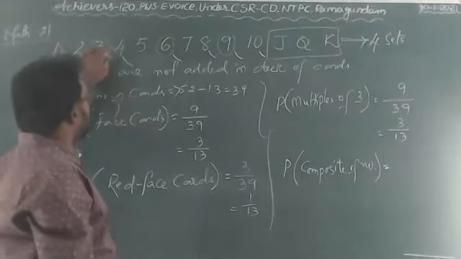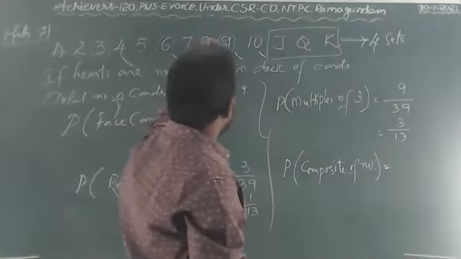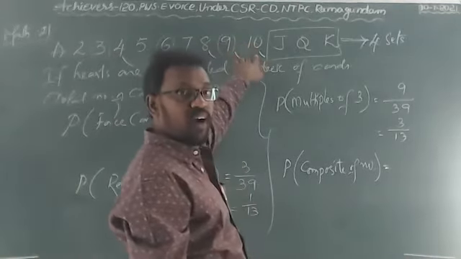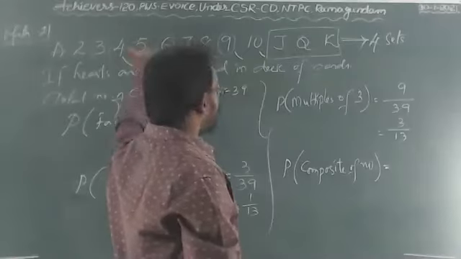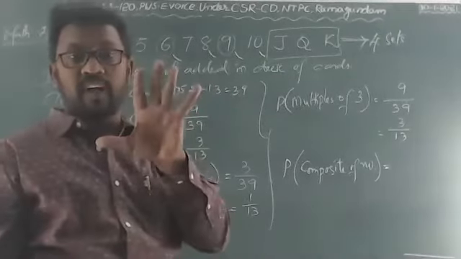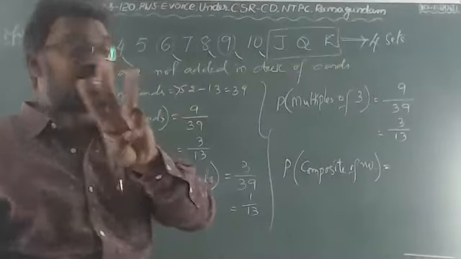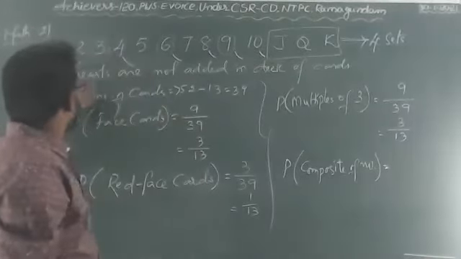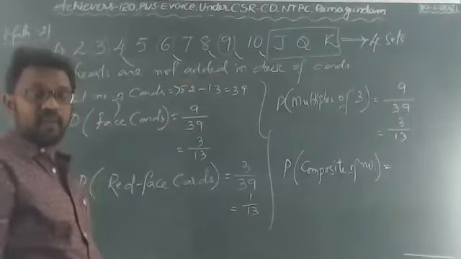So how many composite numbers are there? 4, 6, 8, 9, 10 are all composite. That is 5. In one set, 5 cards are there. How many sets are there? 3 sets, because hearts are not added.